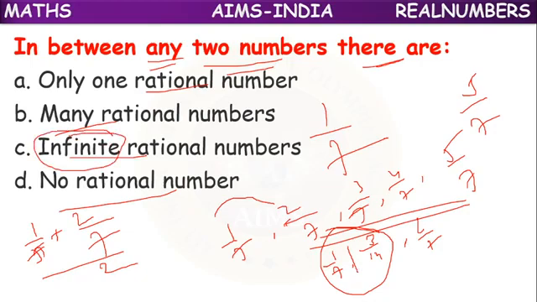If you have any two rational numbers, if you add them and divide by 2, then you will get one more rational number between them. So like that, infinite rational numbers we can insert. There is no limit.